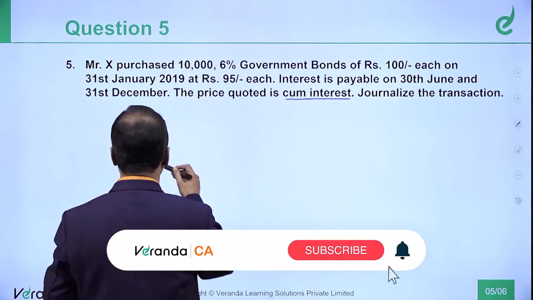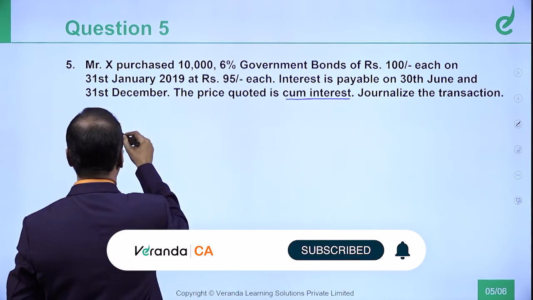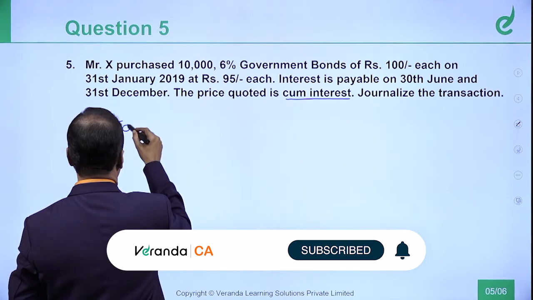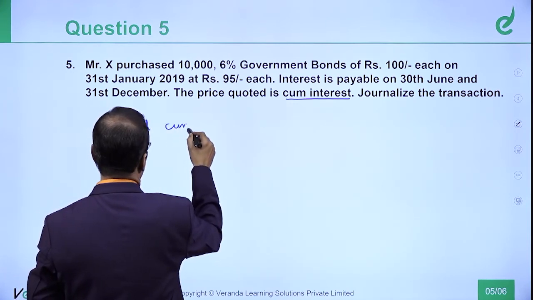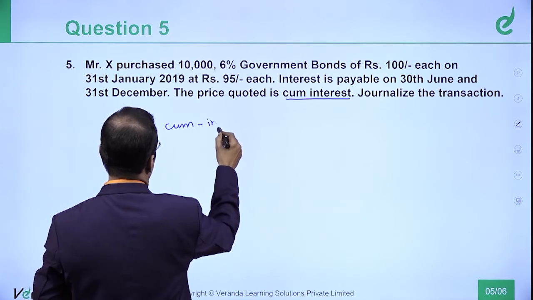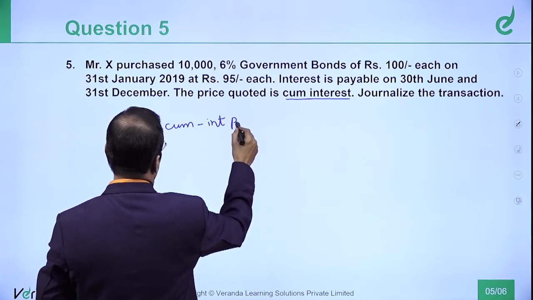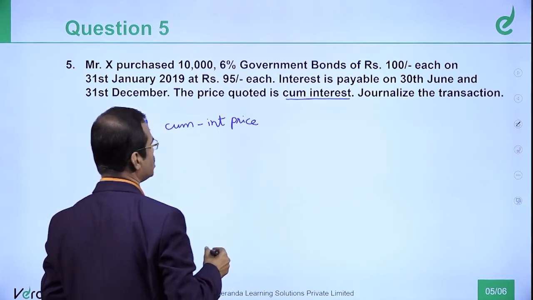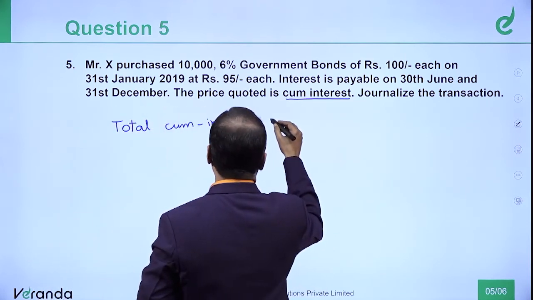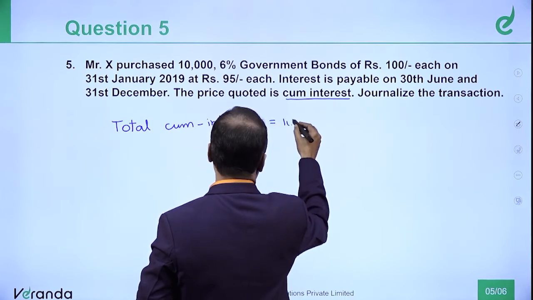Let us now take the total cum interest price. Now the total cum interest price: 10,000 bonds are there.